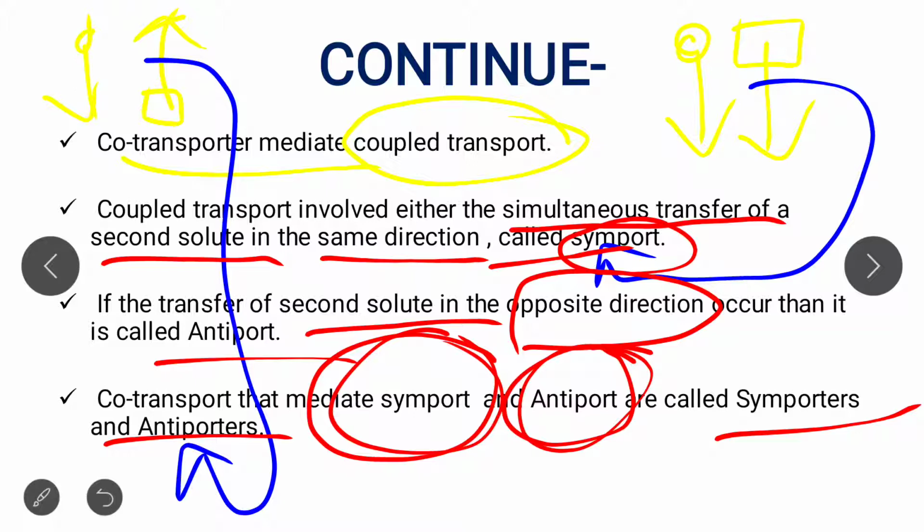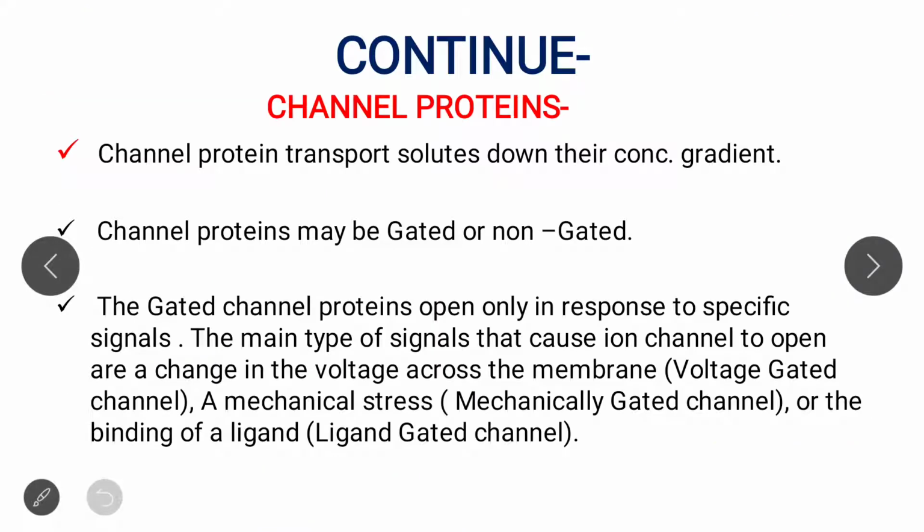I will try to make your doubt clear. So this is all about the transport system, that is co-transport and uniport system. Now next, look at the channel proteins.